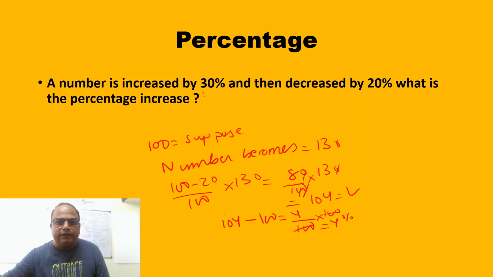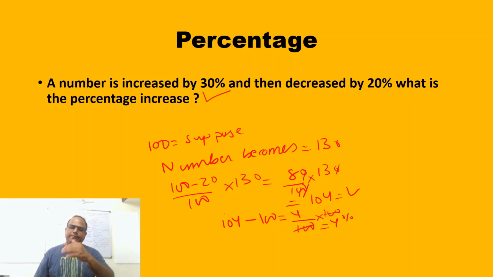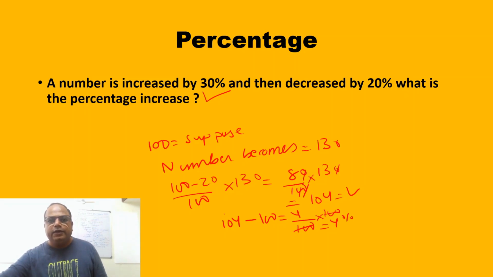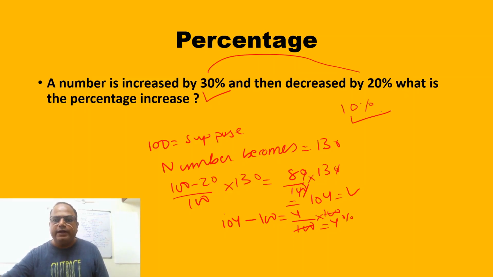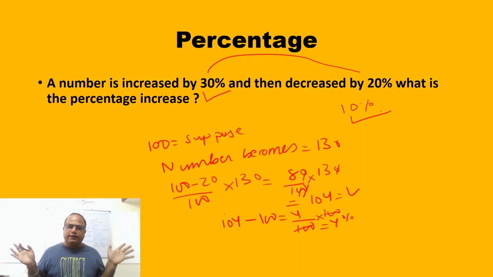First it was increased by 30%, but then subsequently decreased by 20%. Here, generally, when people are starting, they will just deduct 30 minus 20 and they will say the number increased by 10%. I'm sorry, students, that is wrong. Actually, it was first increased and then decreased. So you get this answer this way also.